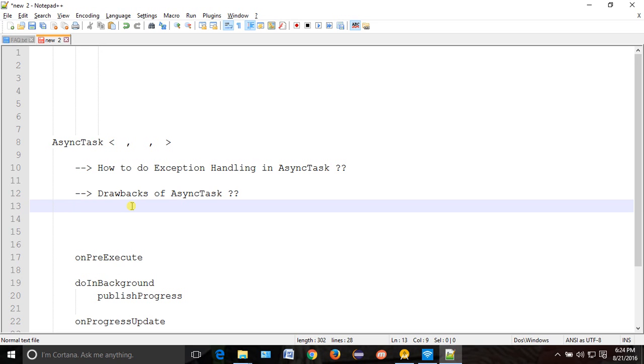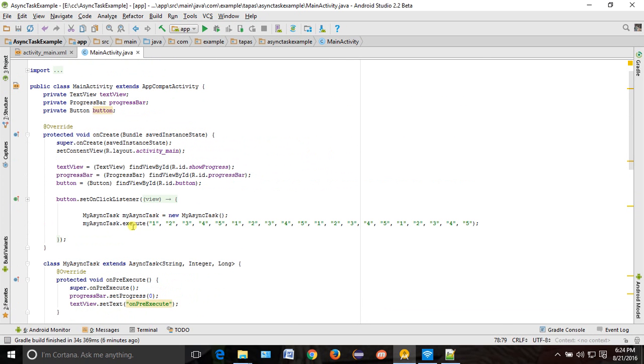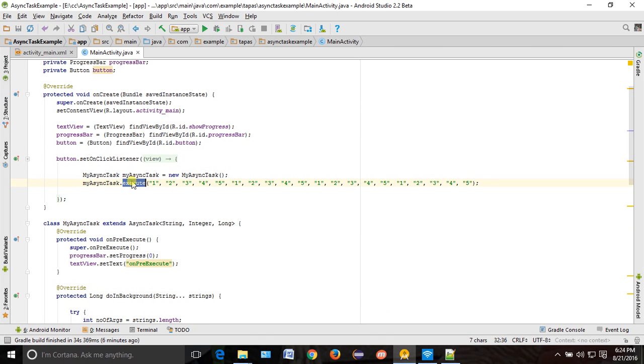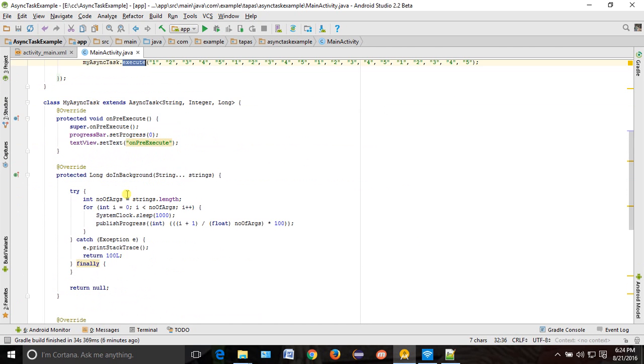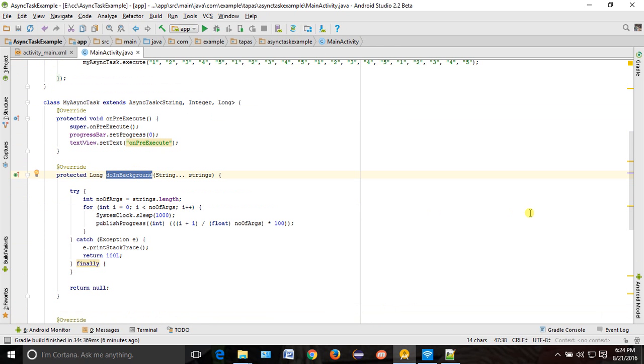Okay, let's try to understand. We are starting the async task from this button. We are doing execute, so automatically the async task will be started and it will run in background. Suppose this activity has started the async task. It will keep on running. Now suddenly, after starting the async task, you have gone from this screen to another screen, and this activity is no more valid now.